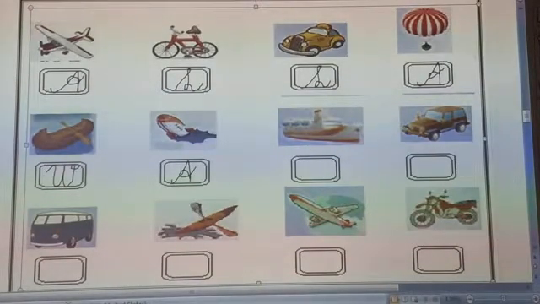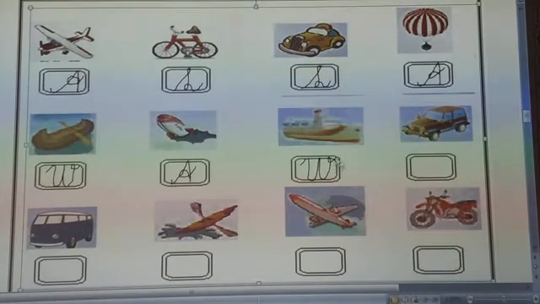This is steamer. Otherwise this is ship, and ship can swim in water. So we have to write here W for water transport. So let's write W. W for water transport. Next is, which transport is this?